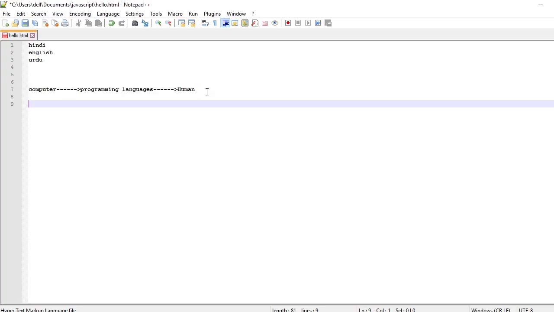So how does a machine made up of metals, iron, plastic, copper, whatever is involved there, understand any language, whether it is a programming language or any other language, and how does it give us an answer? Like if we use the calculator in a computer and we enter 2 plus 2, the computer gives us the answer that it is equal to 4. So how does the computer understand this and give us the answer? Let's talk about it.